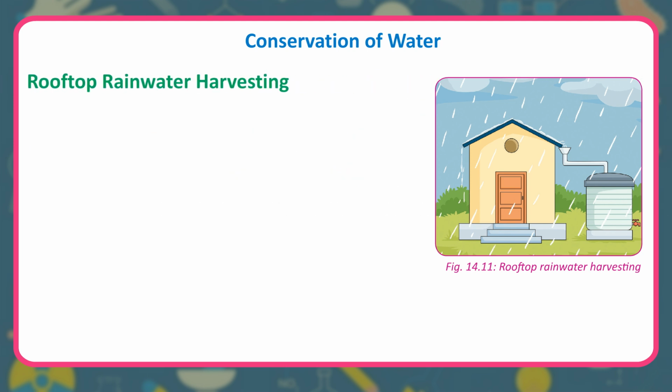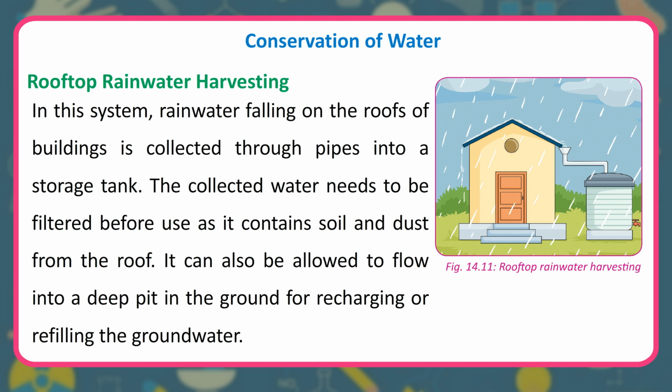Rooftop rainwater harvesting. In this system, rainwater falling on the roofs of buildings is collected through pipes into a storage tank. The collected water needs to be filtered before use as it contains soil and dust from the roof. It can also be allowed to flow into a deep pit in the ground for recharging or refilling the groundwater.